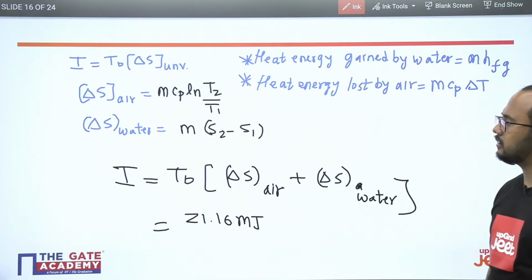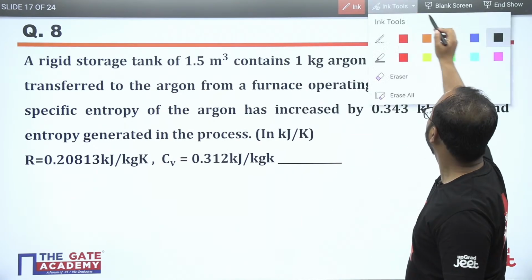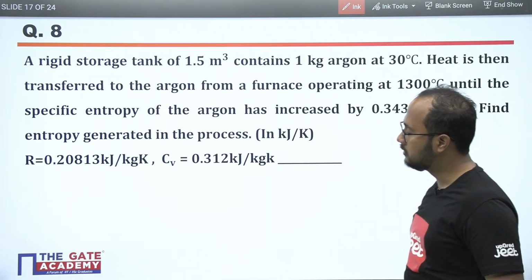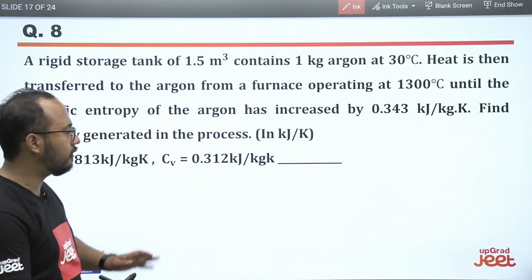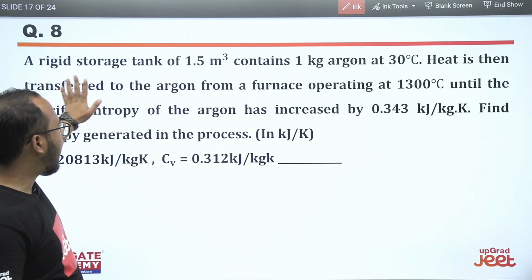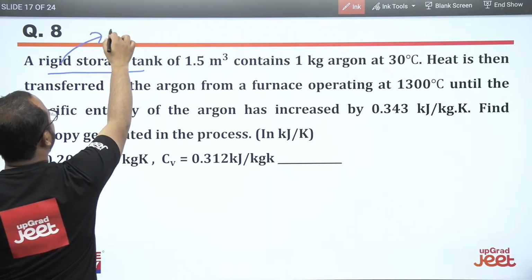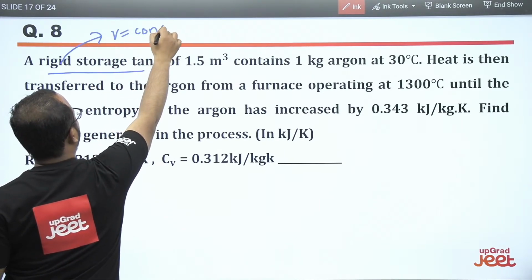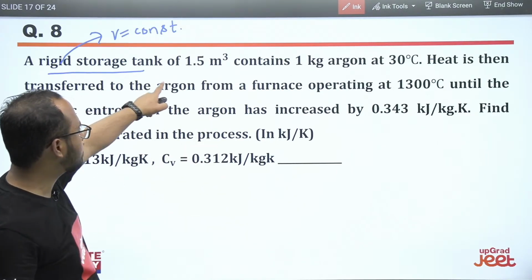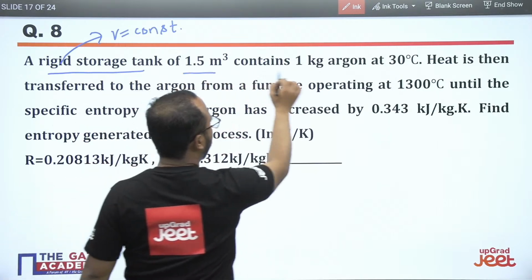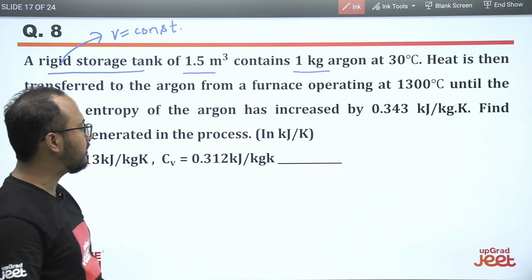Now moving ahead to the next question, again a different question, but definitely it is very important. Whatever we have discussed till now, it is different from that. A tank, first of all they've mentioned a rigid storage tank. Rigid basically means the volume is constant, right? The volume is given. Mass 1 kg, gas is given at 30 degrees Celsius. So everything is given about the gas.